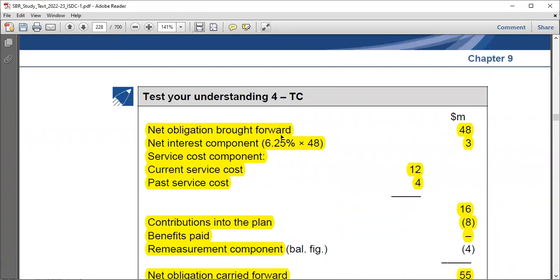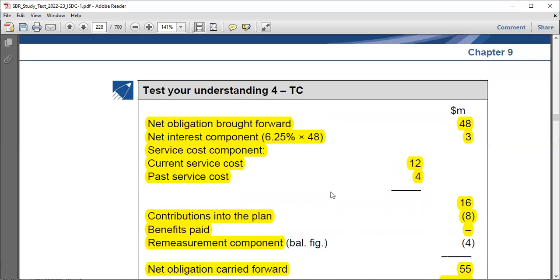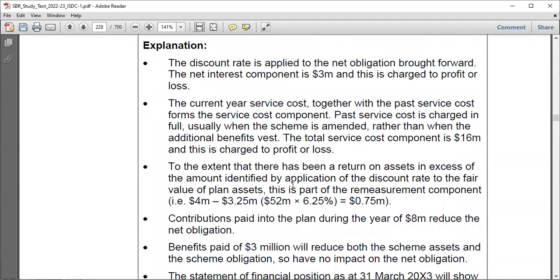It is 6.25% times 48. 48 is the difference between liabilities of 100 and assets of 52 from that question. So you try to determine the interest based on the plan assets alone: 6.25% times 52. If you take 52 million times 6.25%, you get 3.25.